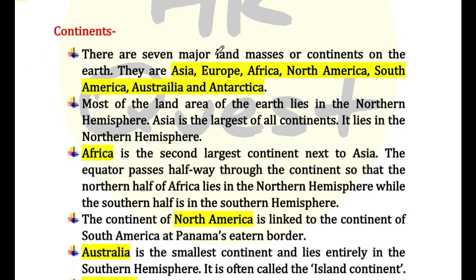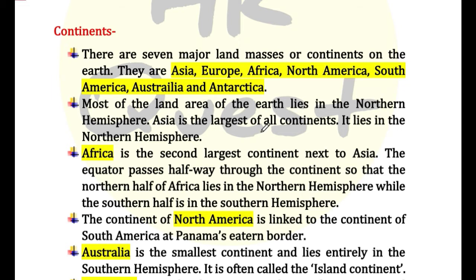There are 7 major land masses or continents on the earth. They are Asia, Europe, Africa, North America, South America, Australia, and Antarctica. So these are the continents. Mainly, there are 7 continents. Most of the land area of the earth lies in the northern hemisphere.